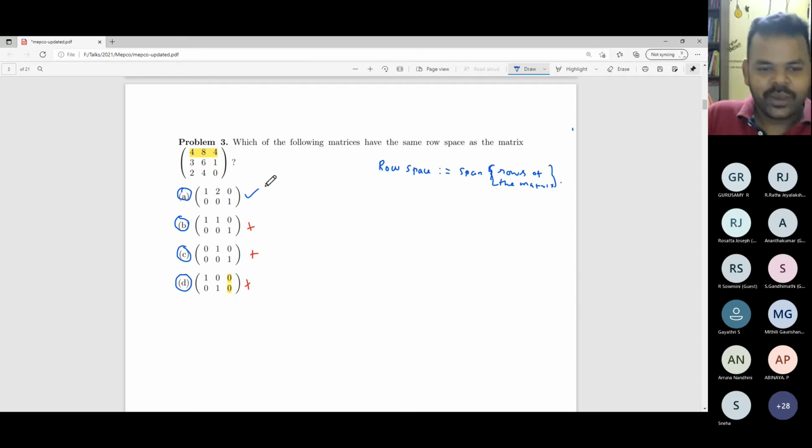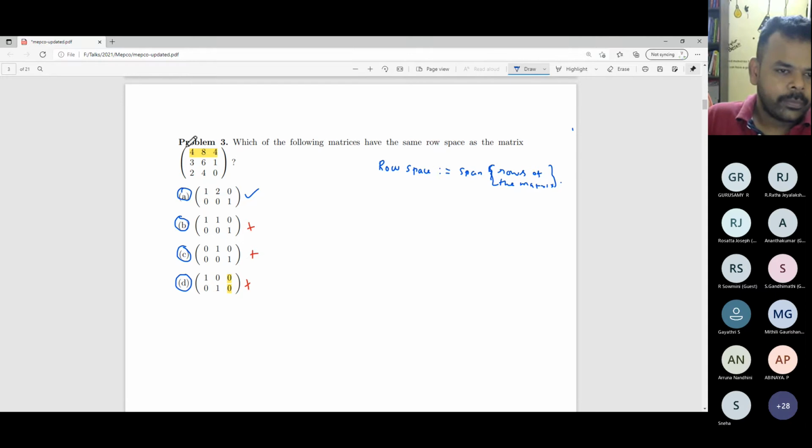So let us justify why it is true. How to justify this? See, the rank of the matrix is 2. A simple argument is just look at the first column and the second column. Multiply the first column by 2, you will get the second column.